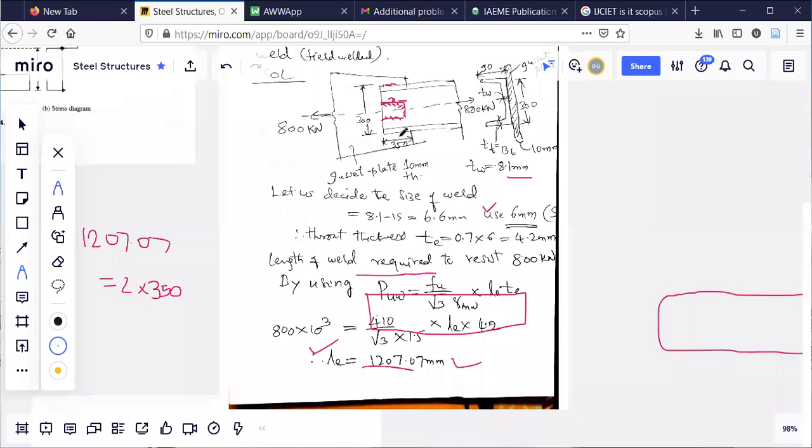This is 250 bottom, top 250. 250 is allowed, that much overlap is allowed. This is 2 into 350. Plus, see this, X here, X here. Let us assume this is 30. It can be 25 or 30, this one, width of the slot. So I am getting that length also, 30. Okay, this 30. How much length I am actually getting now?